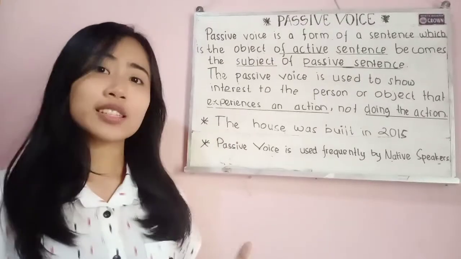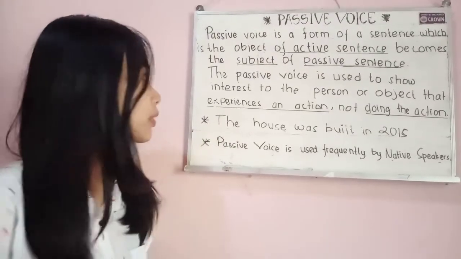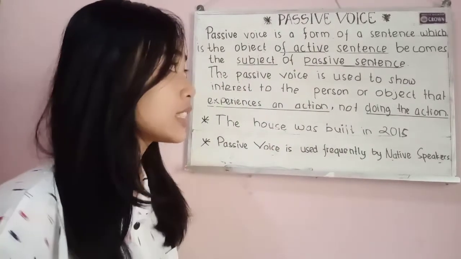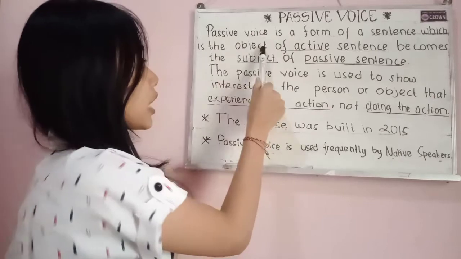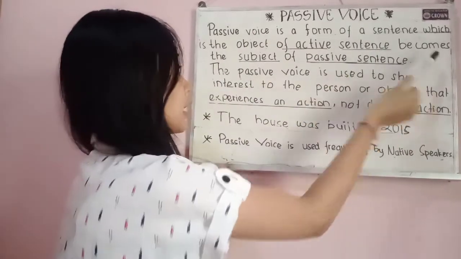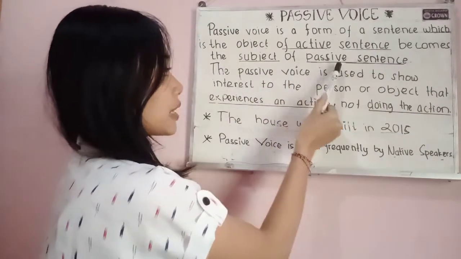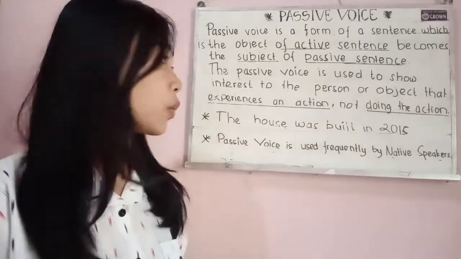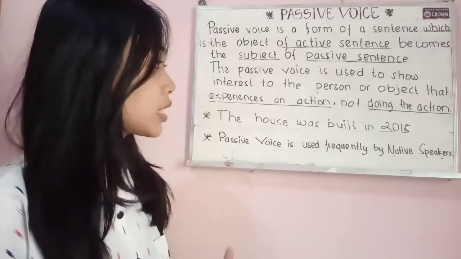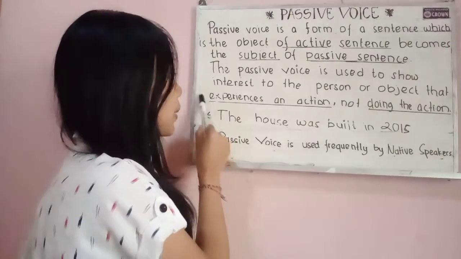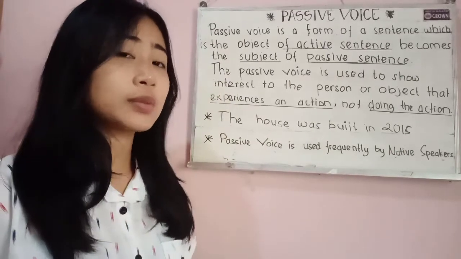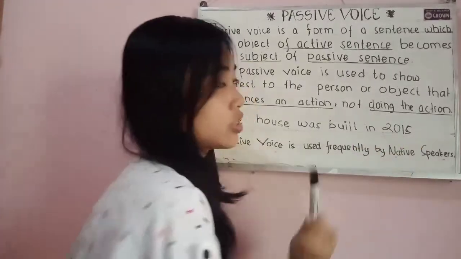Do you know what is passive voice? So basically, passive voice is a form of a sentence in which the object of the active sentence becomes the subject of the passive sentence. The passive voice is used to show interest in the person or object that experiences an action, not in the person or object doing the action.